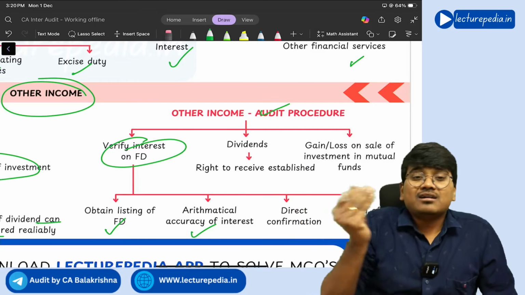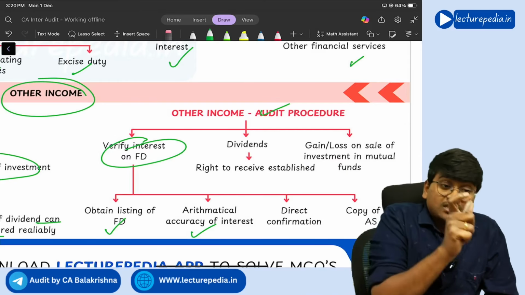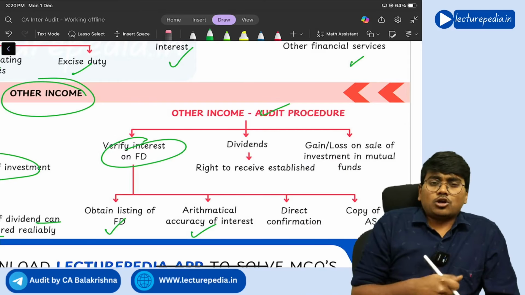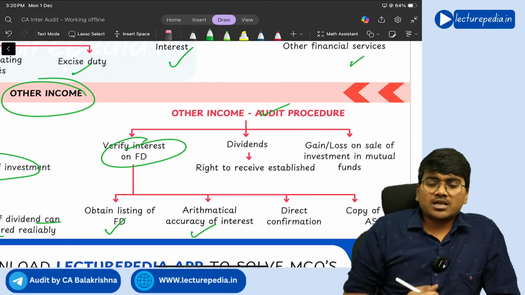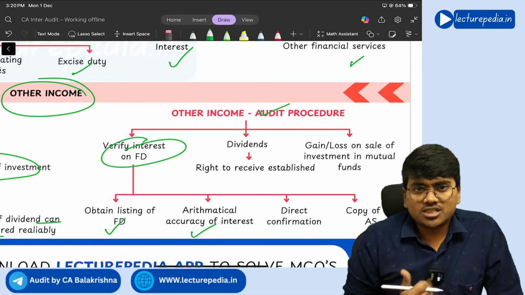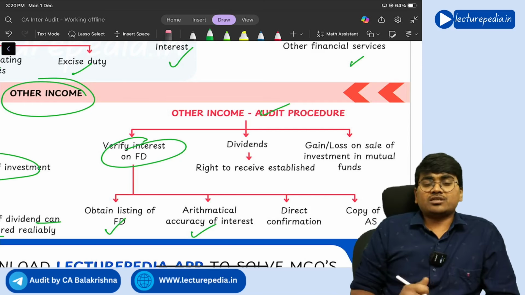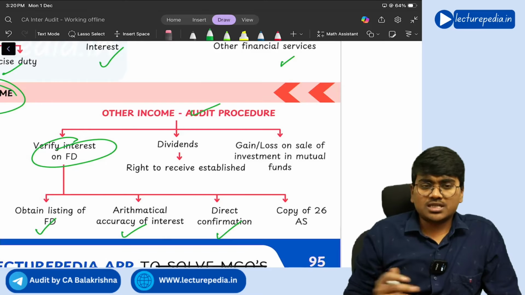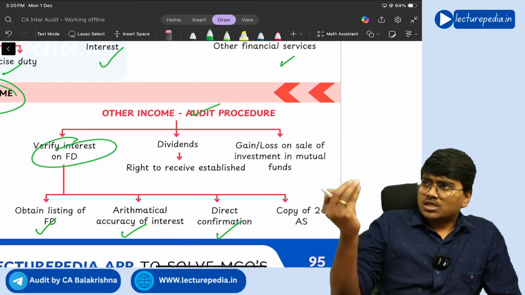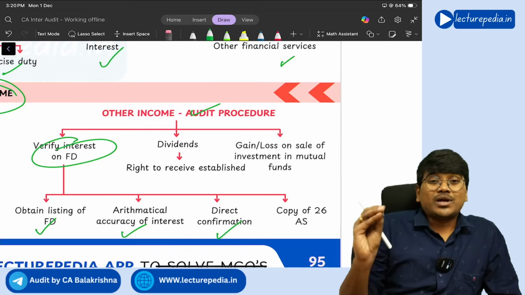Please provide a direct confirmation whether this FD is actually there or not, because in the case of the Satyam scam, this is what happened. Satyam's Ramalinga Raju created fake fixed deposits. To avoid such a situation, the auditor will directly ask the bank whether the FDs are actually there, and you will also check form 26AS.